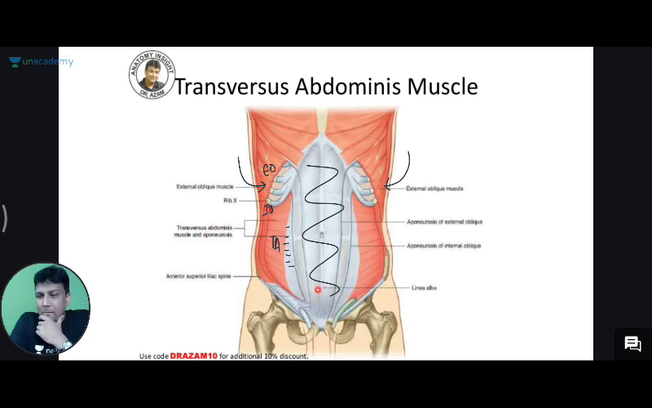Okay, are you done? Are you getting the clarity here? So don't worry about the rectus sheath topic. I'll teach you about the rectus sheath within a few minutes. But right now, you just keep the concept in your mind: the rectus sheath is formed by the 3 aponeuroses.